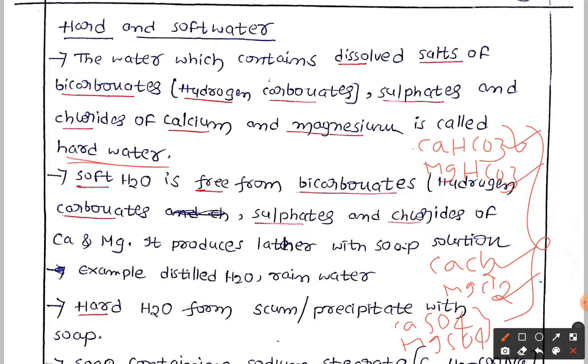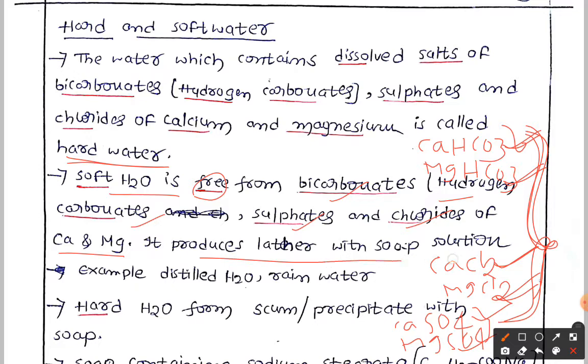Now, what is soft water? Soft water is free from bicarbonates, nothing but hydrogen carbonates, sulfates and chlorides of calcium and magnesium. If salts like calcium bicarbonate, magnesium bicarbonate, calcium chloride, magnesium chloride, calcium sulfate, magnesium sulfate are not there, that is called soft water. It produces lather with the soap solution. Examples are distilled water and rainwater. So you can see the lather.